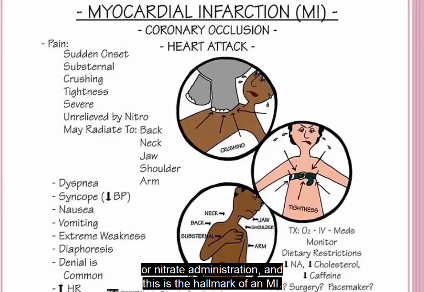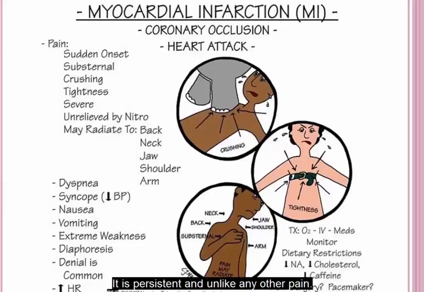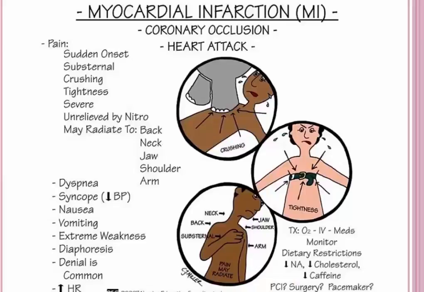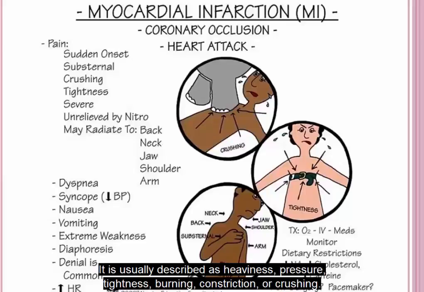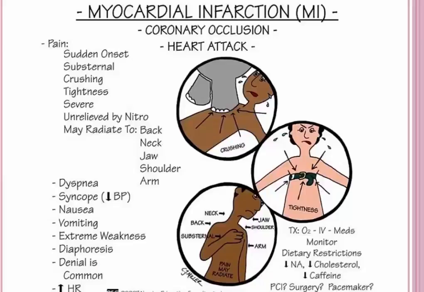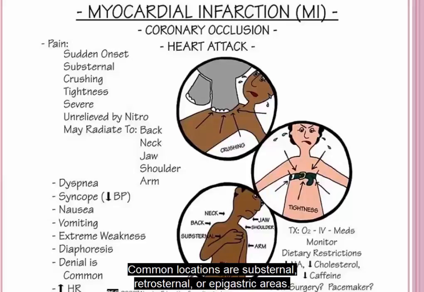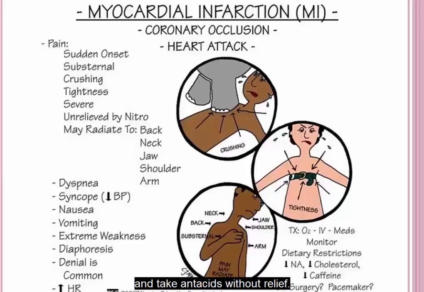and this is the hallmark of an MI. It is persistent and unlike any other pain. It is usually described as heaviness, pressure, tightness, burning, constriction, or crushing. Common locations are substernal, retrosternal, or epigastric areas. When epigastric pain is present, the patient may relate to it as indigestion and take antacids without relief.